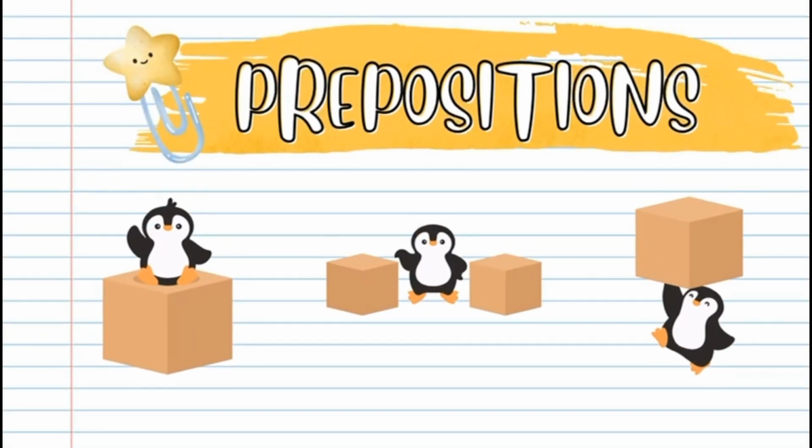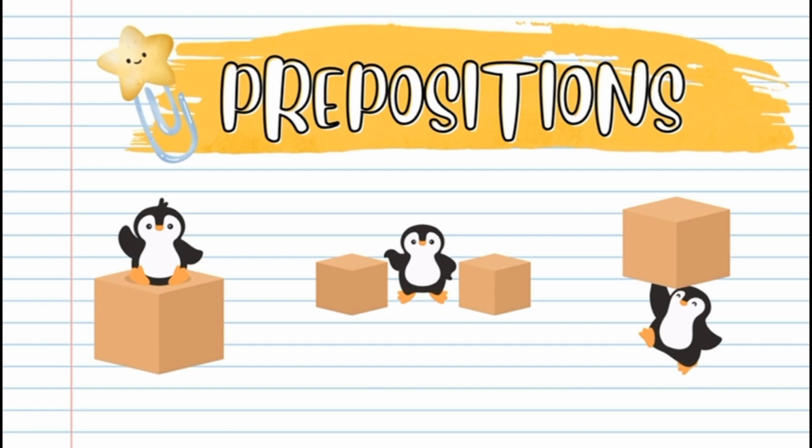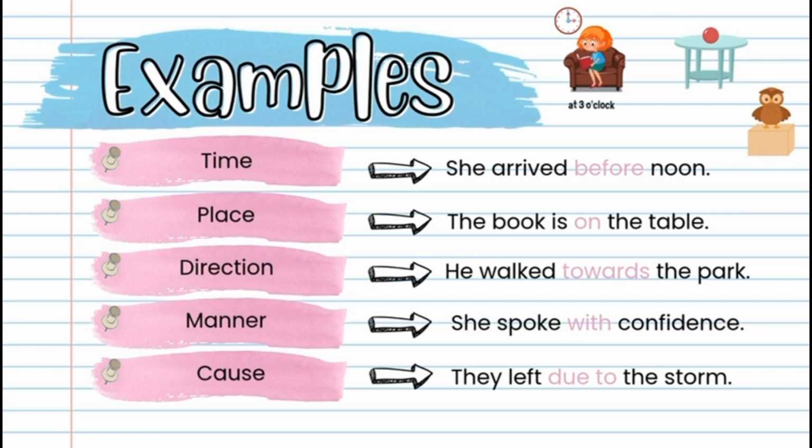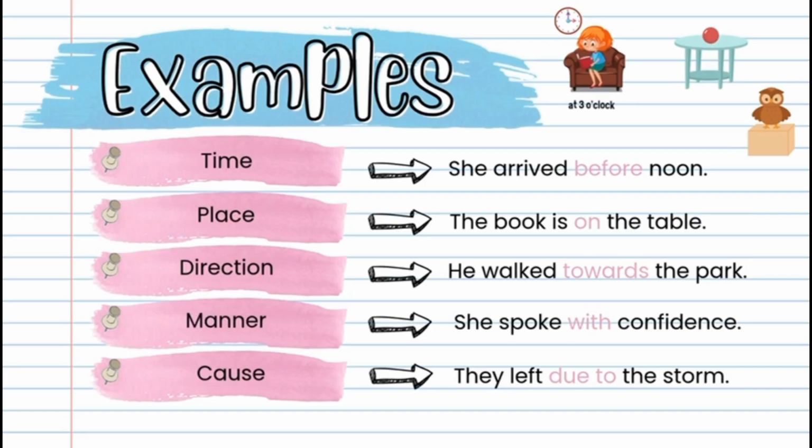Now I'm going to talk about prepositions. Prepositions connect nouns or pronouns to other words, clarifying where, when, how, or why something happens. Here we have some examples of different types of prepositions. So we have time, place, direction, manner, and cause.